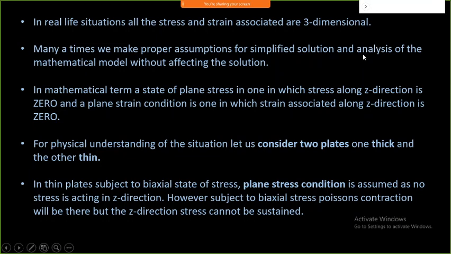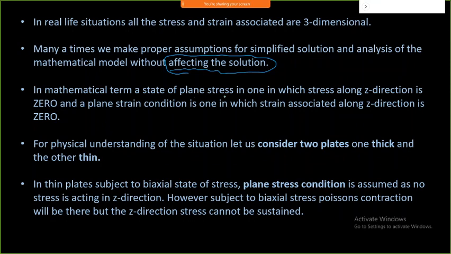Whenever it is possible, consider it a linear behavior or something similar. That is the first assumption, to make a simplified mathematical solution and analysis of the model. And most importantly, it is not going to majorly affect the solution. Then the assumption is valid enough.